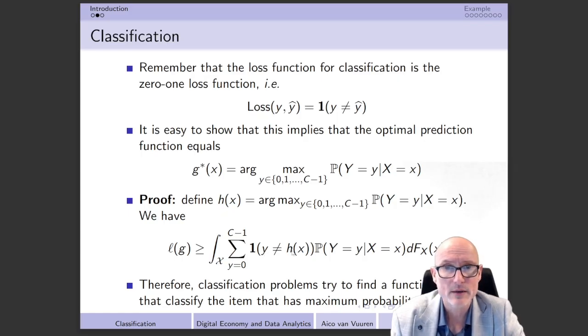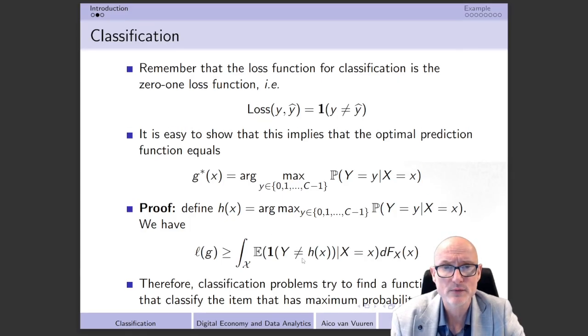And then I can realize that, of course, this is actually nothing else as the conditional expectation of this thing that we have over here. So therefore we can write in this format that we have over here. And then I can realize that this x is of course equal to that x.